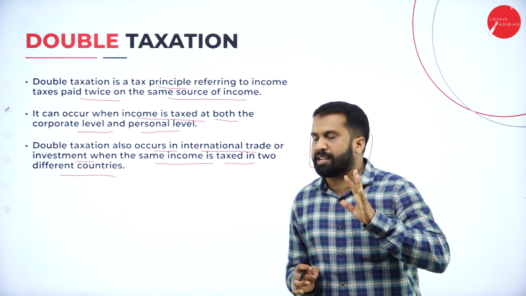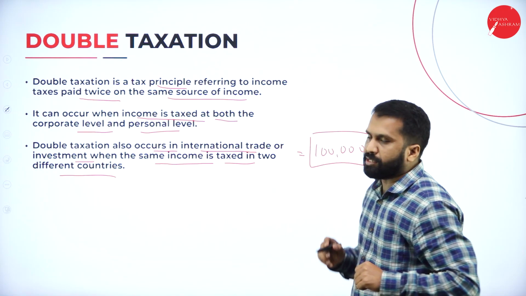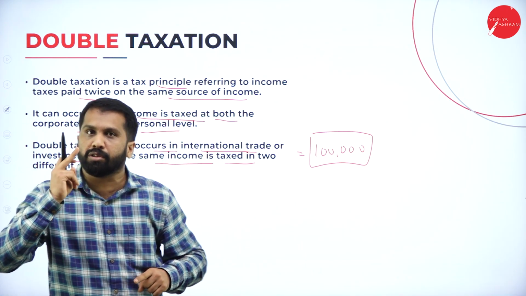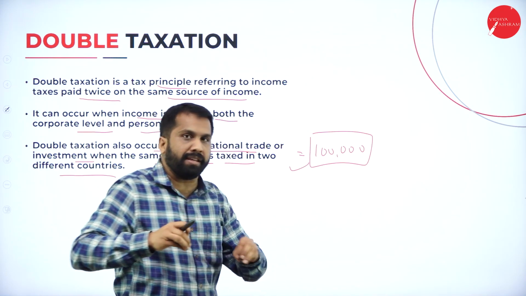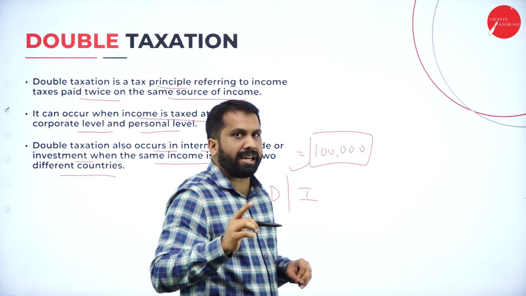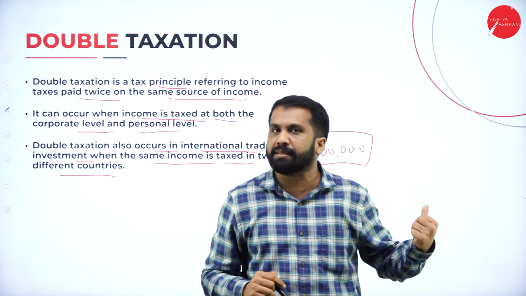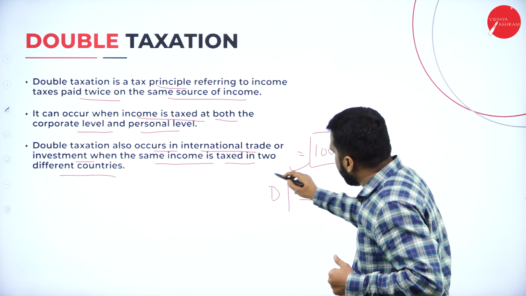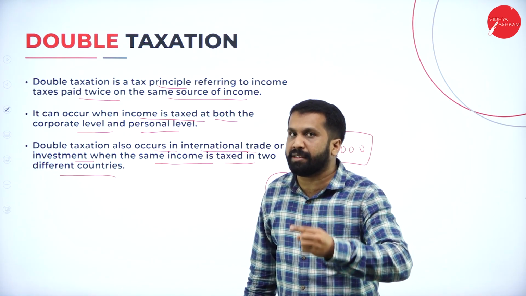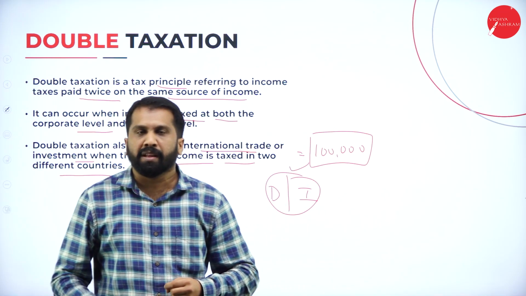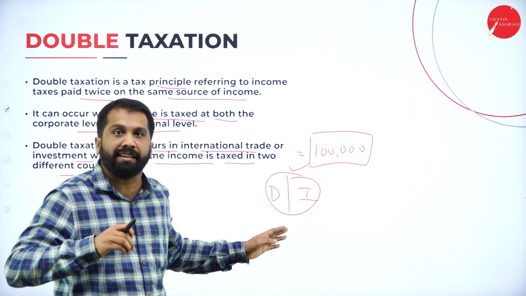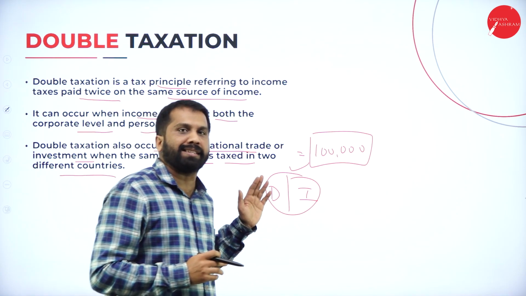In this example, just assume that your every month's salary is 1 lakh, and you are paying tax in Dubai. Again, on the same income, being a resident of India, you are paying tax in India also. In Dubai you are paying tax on 1 lakh, and in India also. This is called double taxation. Two different countries are charging tax on the same income. Or else you bought something from abroad and paid tax there, and you are paying tax in India also. That is also called double taxation.